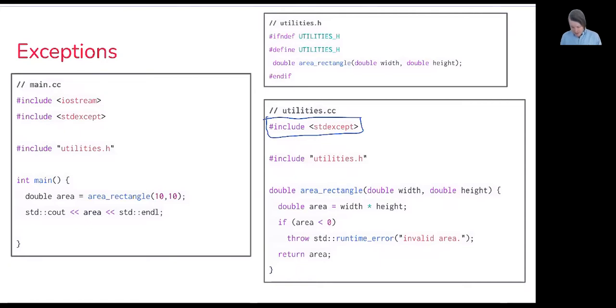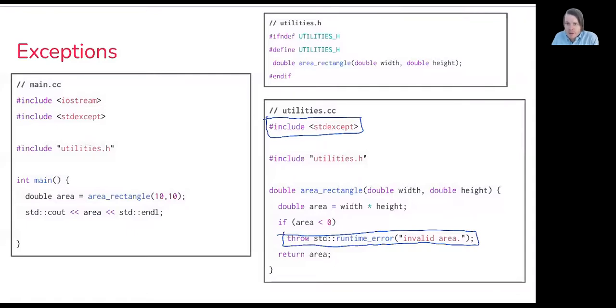One of them is going to be a standard library runtime error. So in this case, what I can do is that if an invalid value for area is calculated, in this case a negative value, I can report this error to the user by essentially throwing a standard library runtime exception along with some sort of descriptive string describing what kind of error occurred.